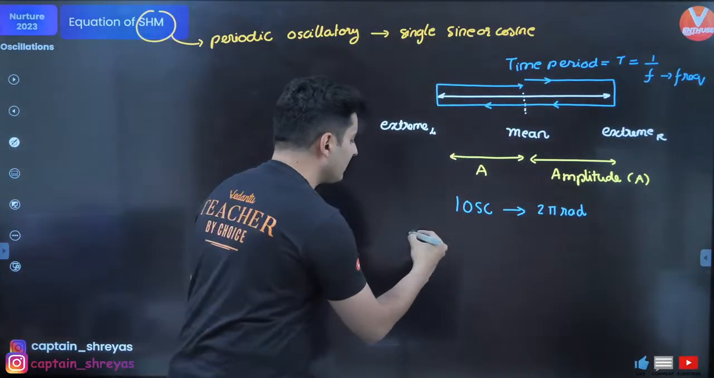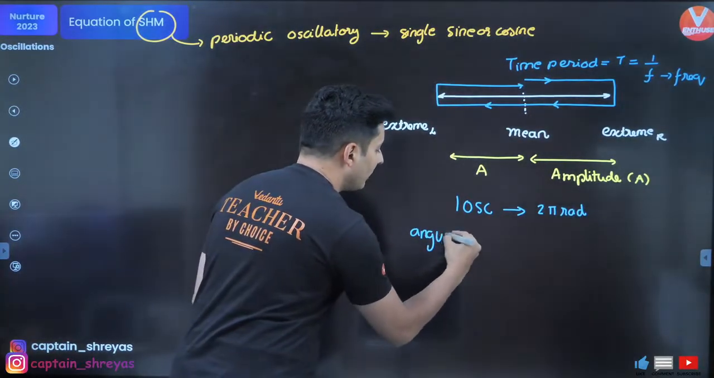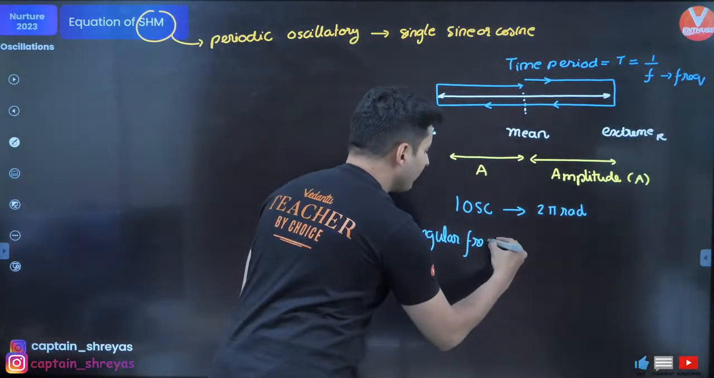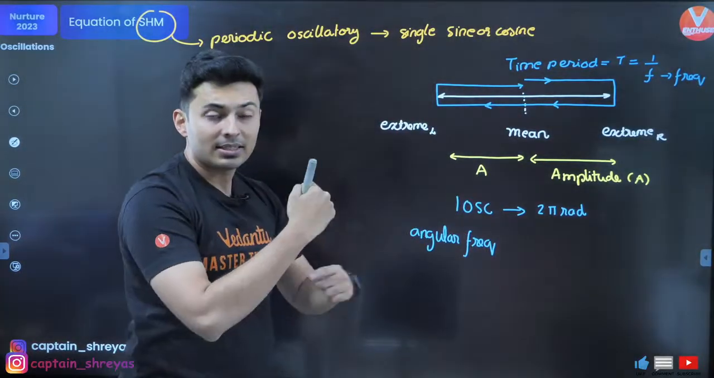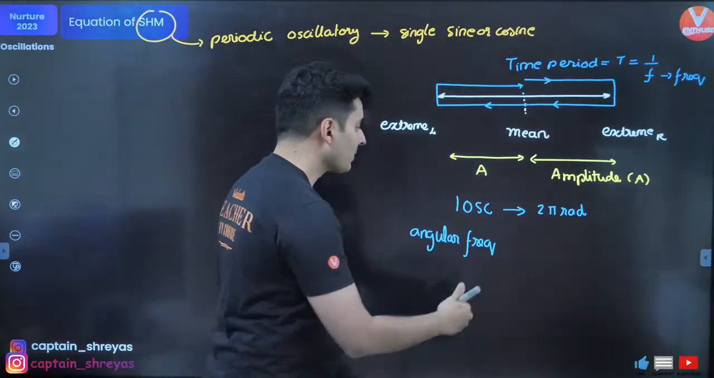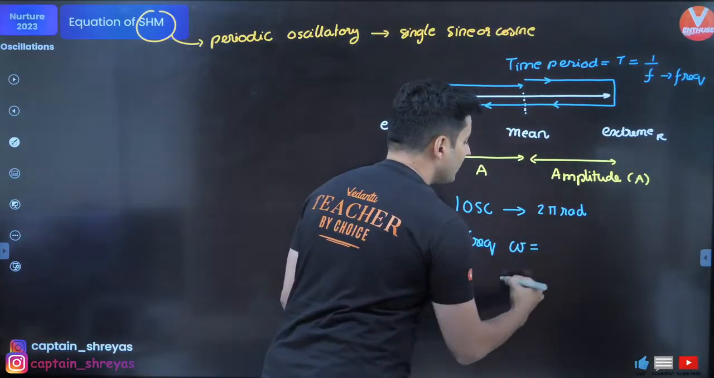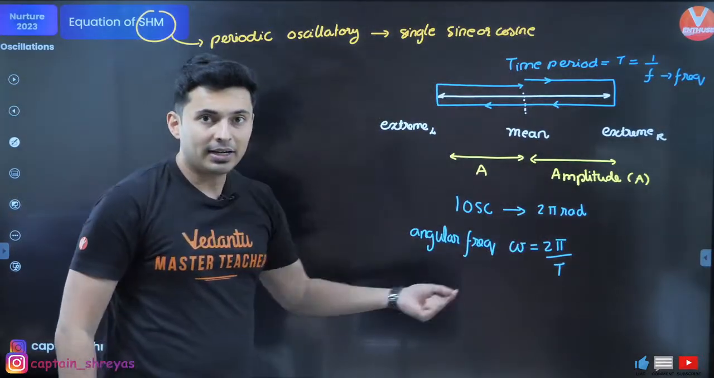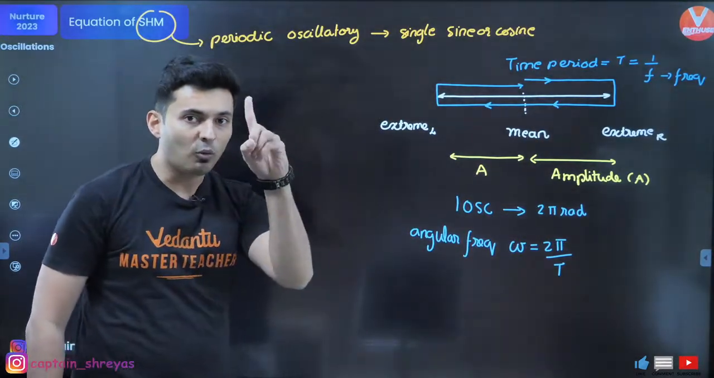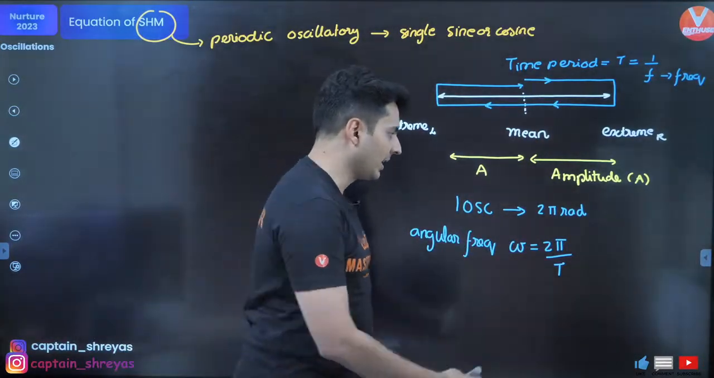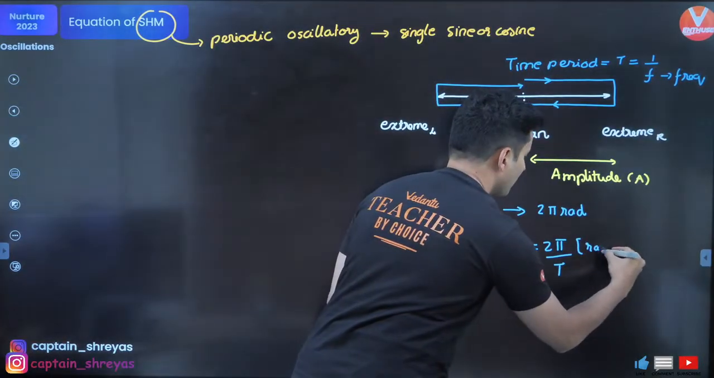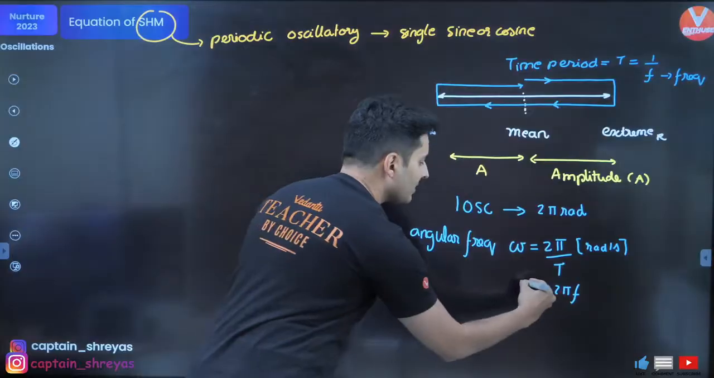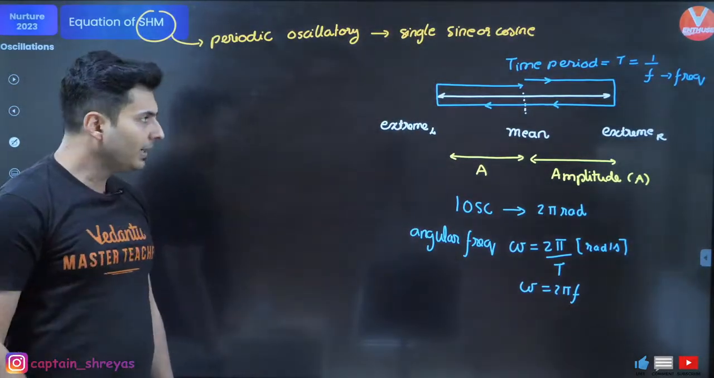So we define something called the angular frequency, because radians is an angle. Angular frequency is how many radians you cover per second. Angular frequency omega is 2 pi radians covered in one time period, so radians per second, which you can also write as 2 pi f. That's your angular frequency.